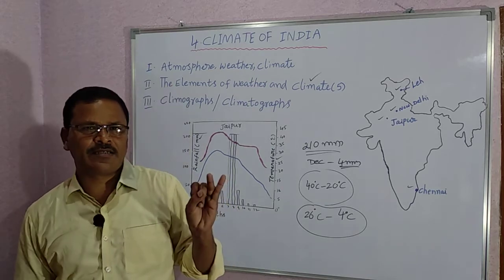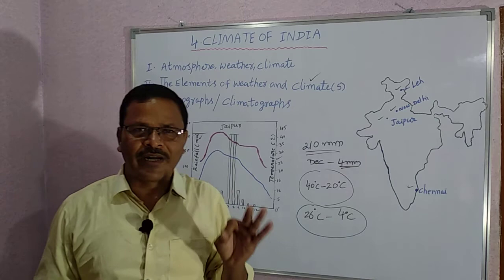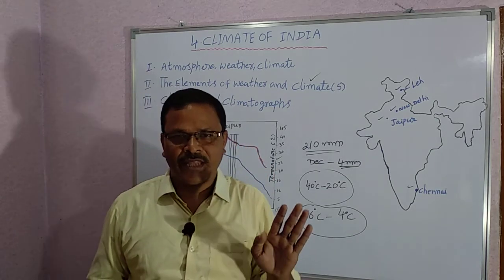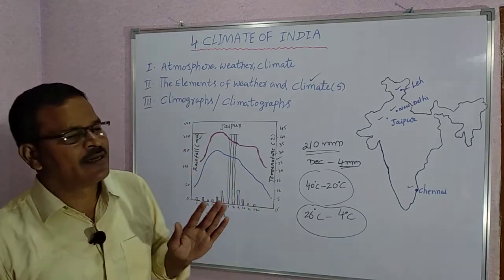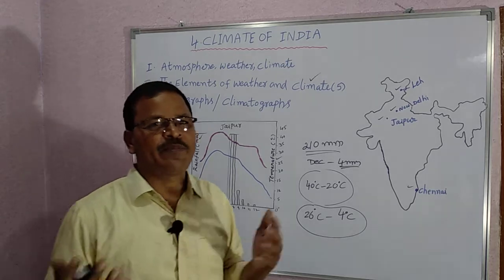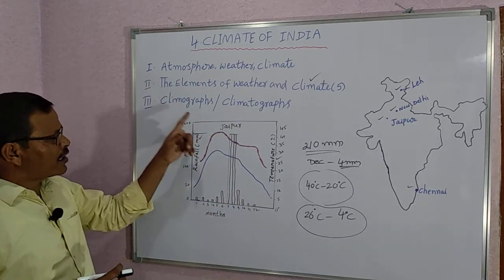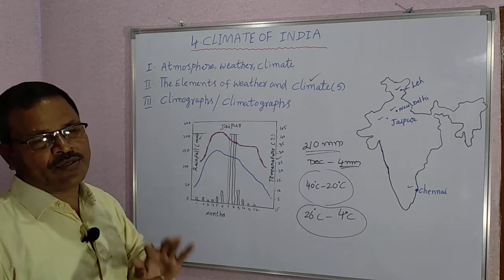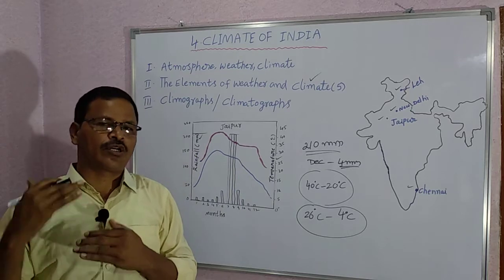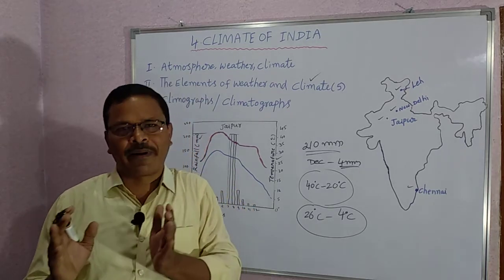The second one is atmospheric pressure. The third one is winds. The fourth one is humidity. The last one is precipitation. Next, climographs or climatographs. What is the use of them? With the use of climographs, we can know the climate of a particular place.